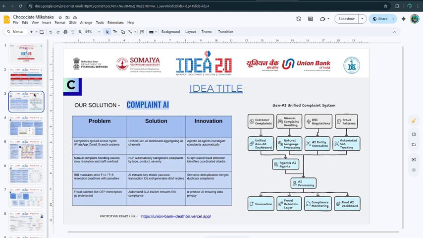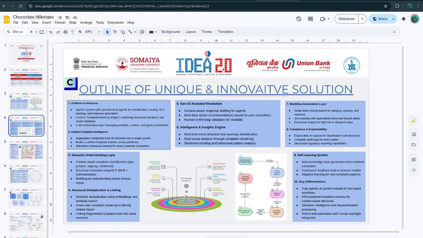So the main issue currently in the banking system is that customer support has to face various queries from various platforms like Reddit, Twitter, WhatsApp, etc. So we have developed a solution, Complaint AI, where we can integrate a unified dashboard which will have all the complaints of all the platforms, like for example Reddit, Twitter, YouTube, WhatsApp, which will integrate all of those complaints into one single dashboard.